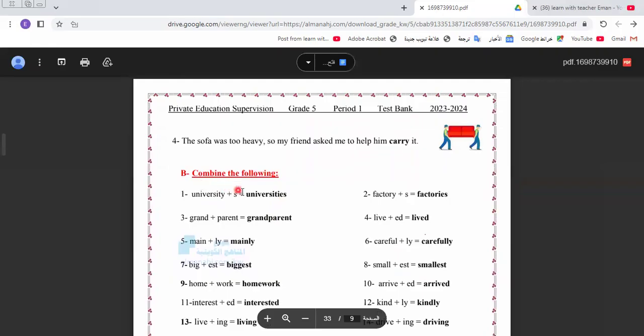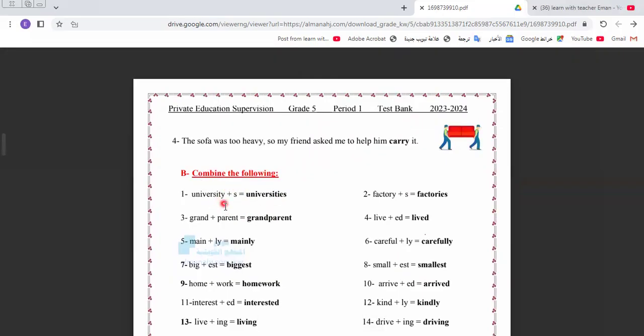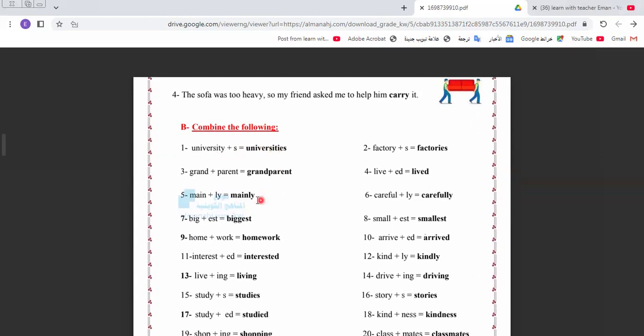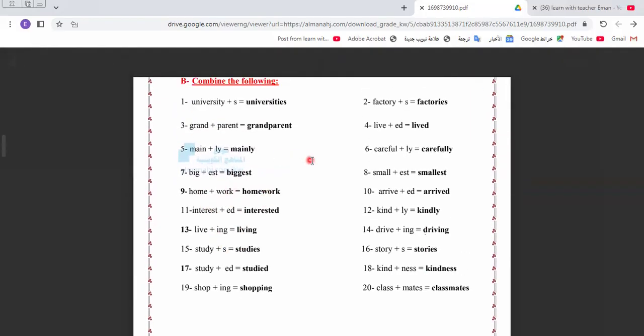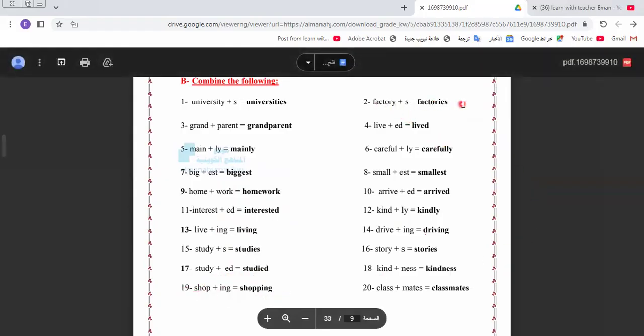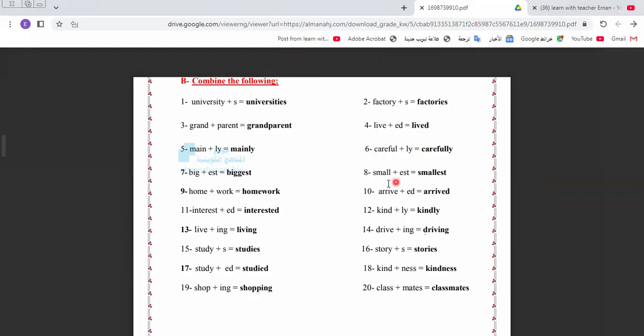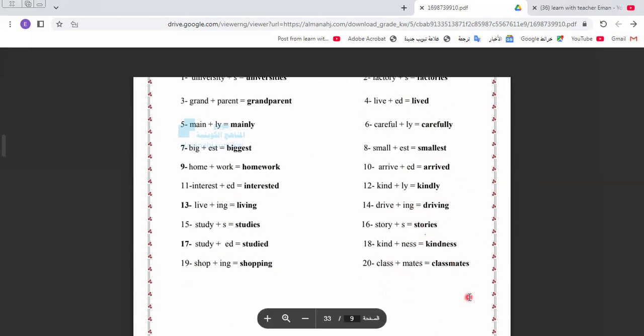Here we have a question about combining the following. Here we say universities, so I omit Y and add IES. Here is grandparents. This is called a word with two syllables, like this one, grandparent. Mainly, biggest. Here is homework. This is also a word with two syllables. Interested, living, studied, shopping, factories, lived, carefully, smallest, arrived, kindly, driving, stories, kindness, classmates.